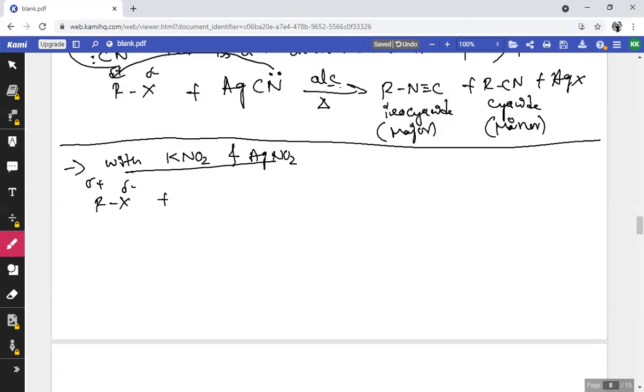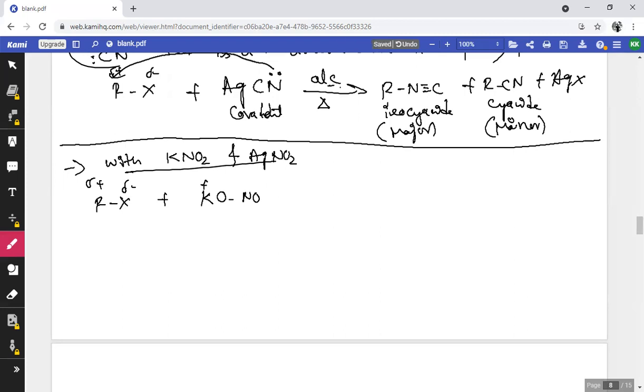Let me consider that in ionic form, like KONO. So in the above reaction, AgCN acts as covalent while KCN acts as ionic. Similarly, here KNO2 is ionic, and AgNO2 acts as a covalent compound.